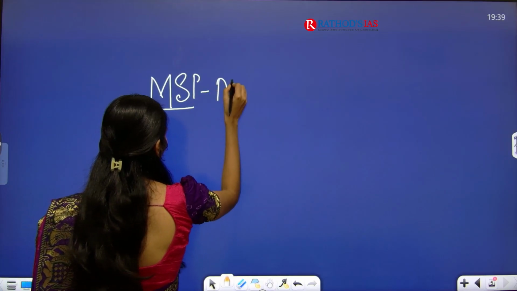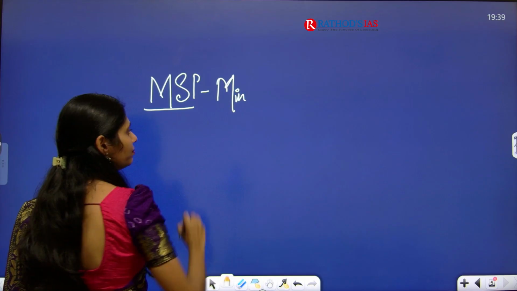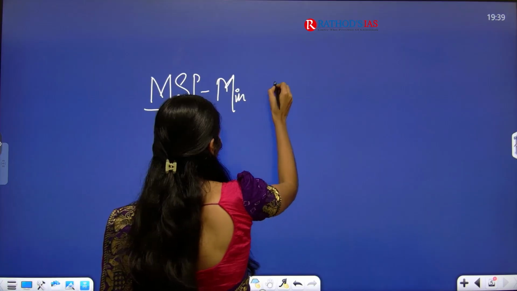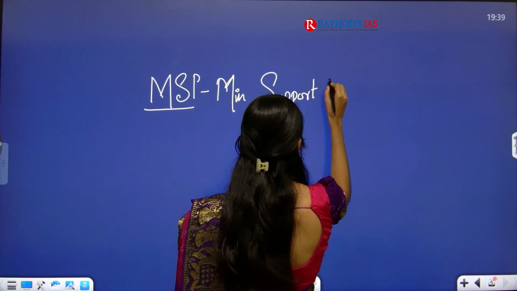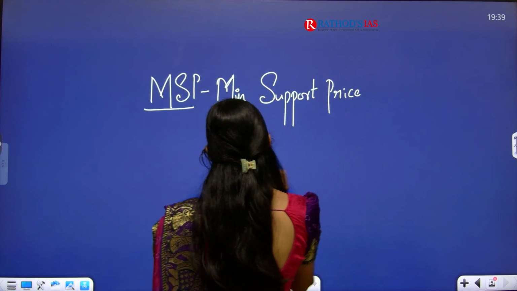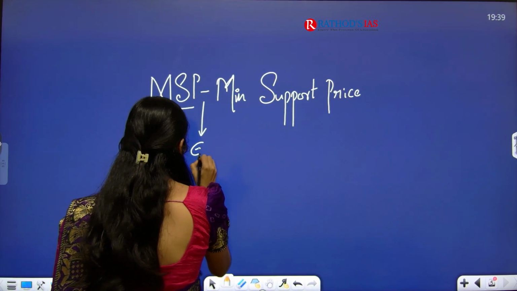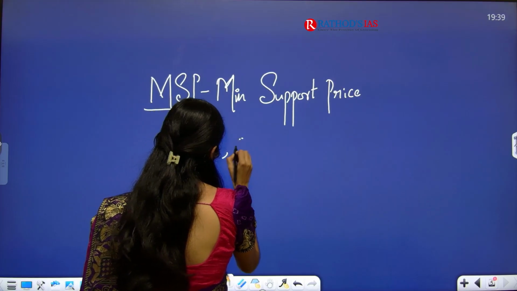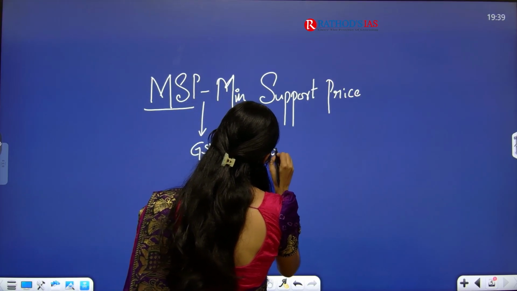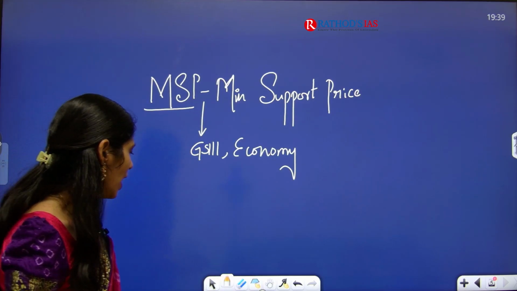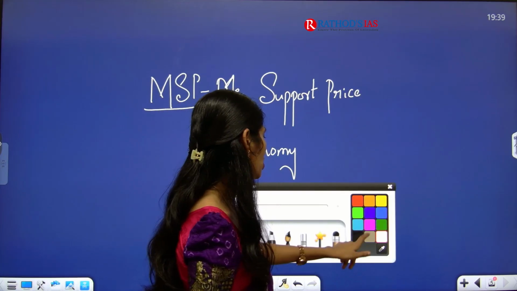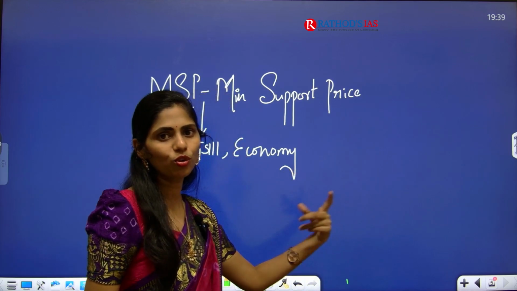MSP is nothing but minimum support price. This article is important from your GS paper 3 under economy. So this is the first keyword. Let us see the dimensions of this first keyword and later move on to the second keyword.